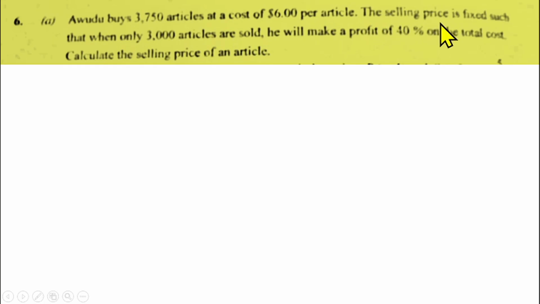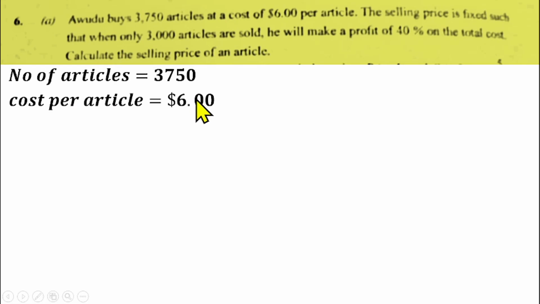The selling price is fixed such that when only 3,000 articles are sold, it will make a profit of 40% on the total costs. Calculate the selling price of an article. Like I told you, the question is from the arithmetic of finance. We are told that I would buy 3,750 articles at the cost of this price, so you can know the total cost for all the 3,750 articles. The number of articles is 3,750, and the cost per article is $6.